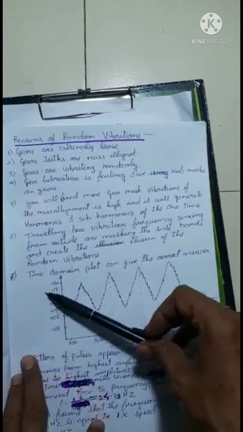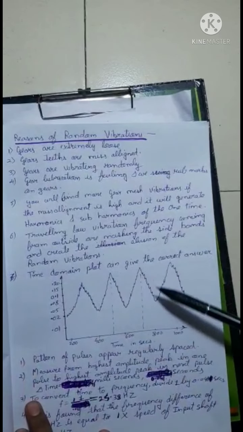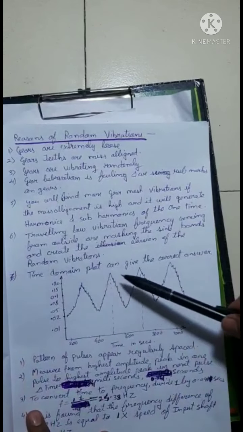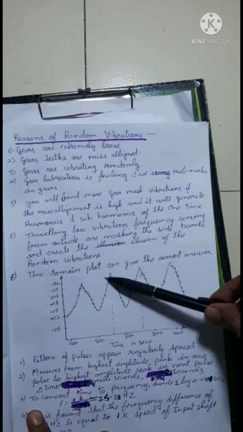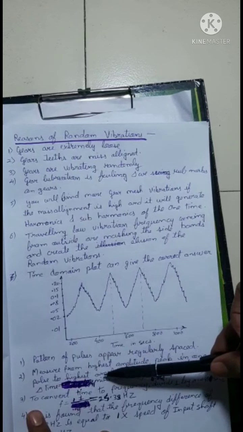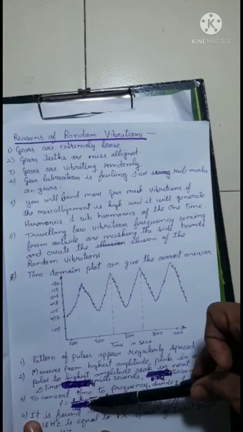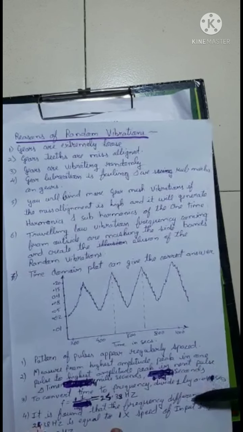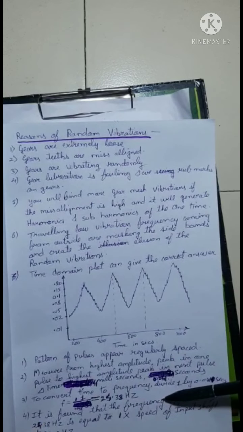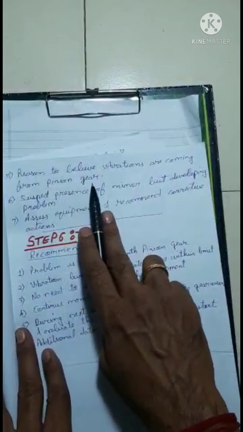So how to solve this problem? We can have a time domain plot, which can give the correct answer. So we have these values, and if you measure from the highest amplitude peak of one pulse to the highest amplitude peak of the next pulse, you will get a difference of 41 milliseconds, which if you convert to frequency, is 1 by 0.041, so 24.39 hertz. We found that the frequency difference of 24.3 hertz is equal to one time speed of the input shaft, that is 24.2 hertz. So it is sure that the vibrations are coming from the pinion gear.